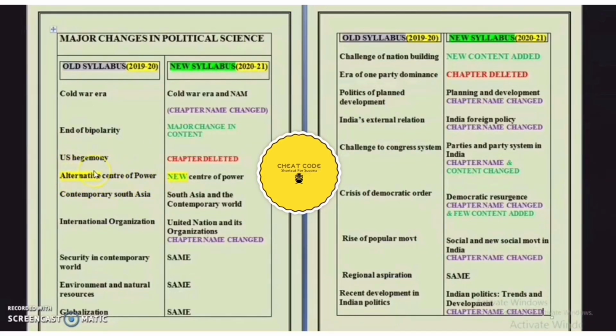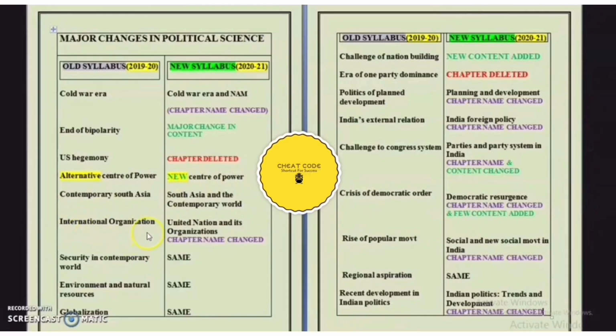The next chapter was alternative center of power. This year the name of the chapter is changed to new center of power, meaning alternative changed to new. There is a little bit of change in the name of the chapter. The next chapter was contemporary South Asia. There is a little bit of change in the name of the chapter. This year the name changed to South Asia and the contemporary world.